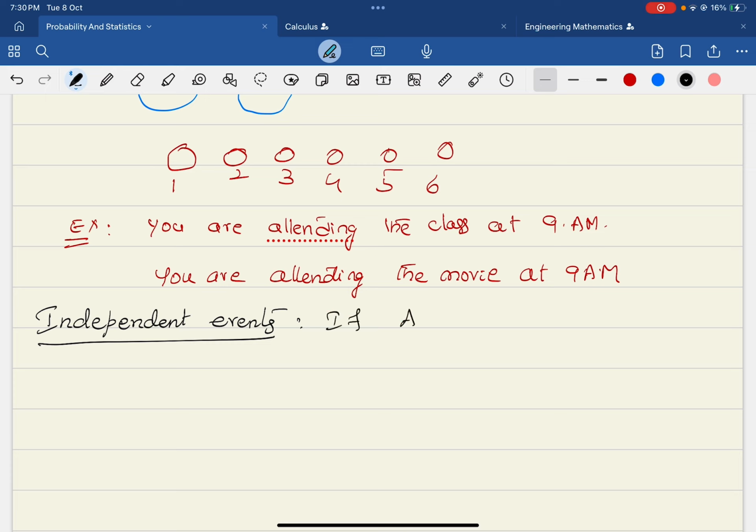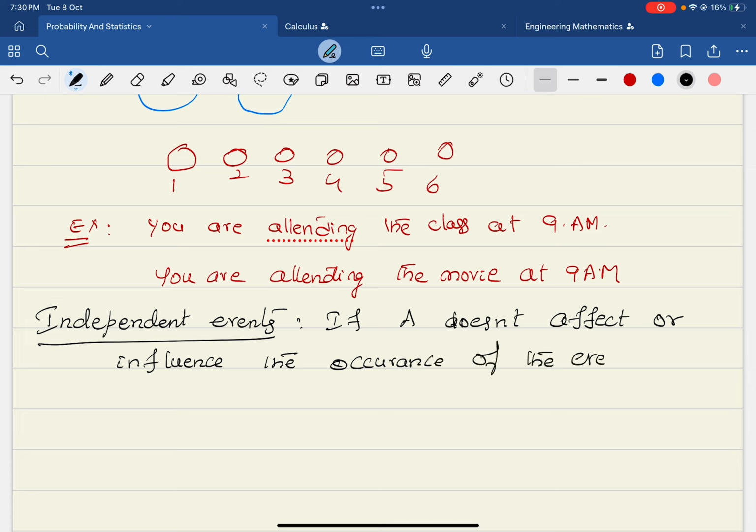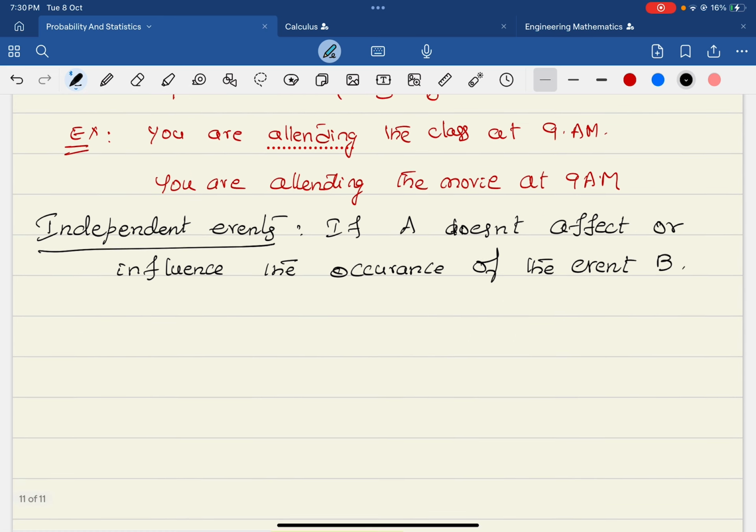Suppose the event A doesn't influence the occurrence of the event B, then we say that they are two independent events.